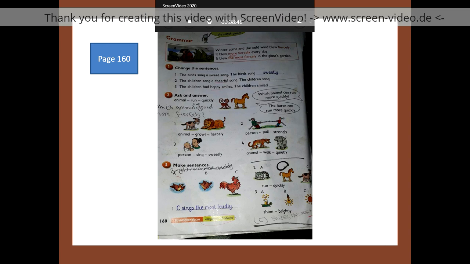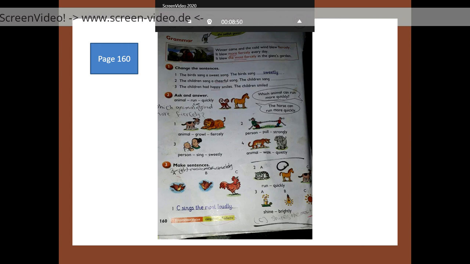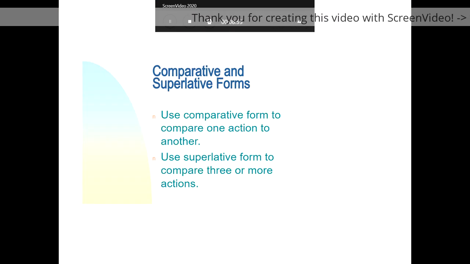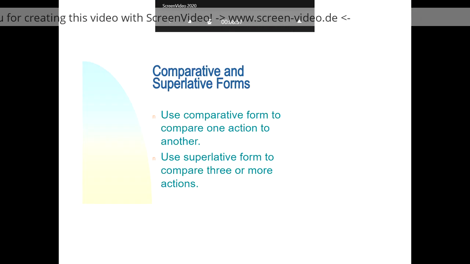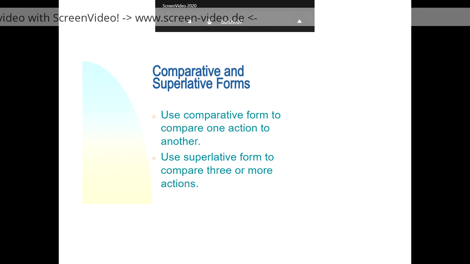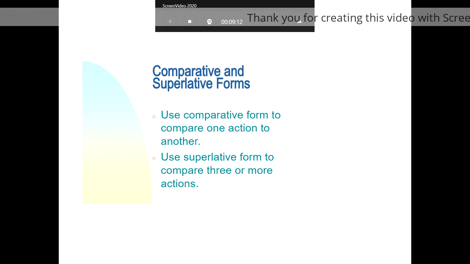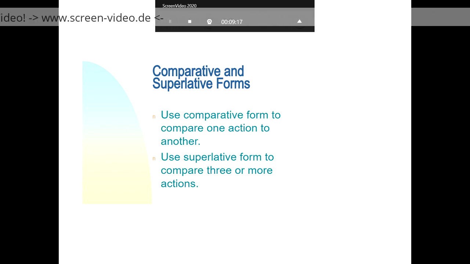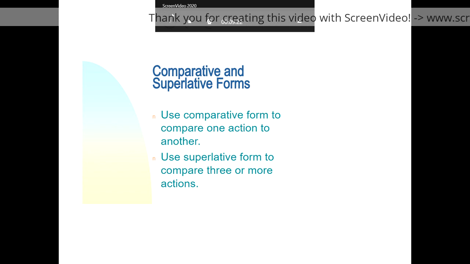Don't forget to form the comparative form of the adverb. We add more to the adverb that ends with ly, like more quickly, more quietly, more slowly. To form the superlative form of the adverb to compare between three or more, we add the most before the adverb that ends with ly. It will be the most quietly, the most sweetly, and the rest.